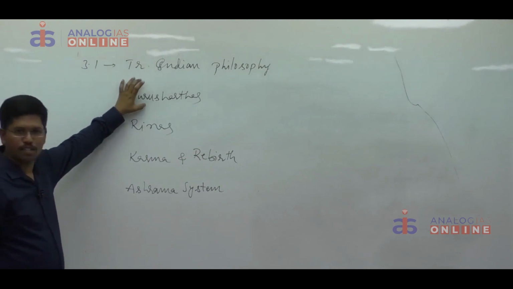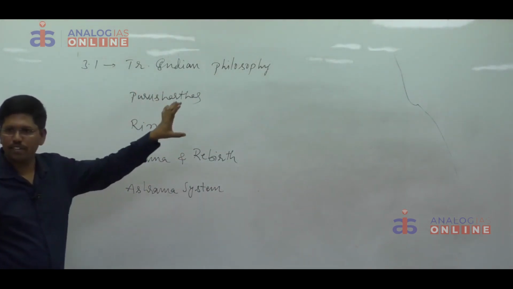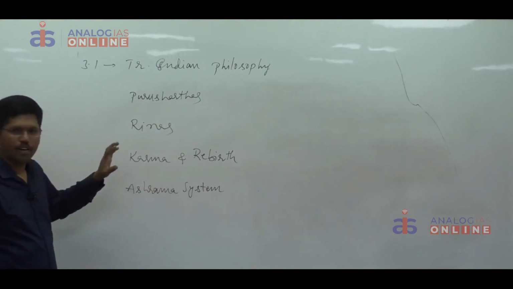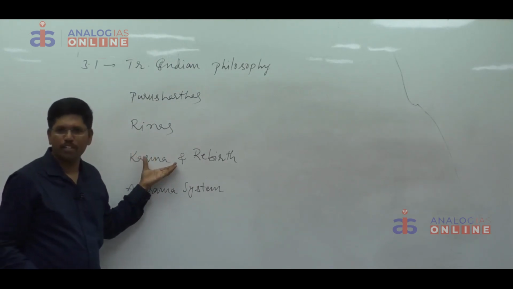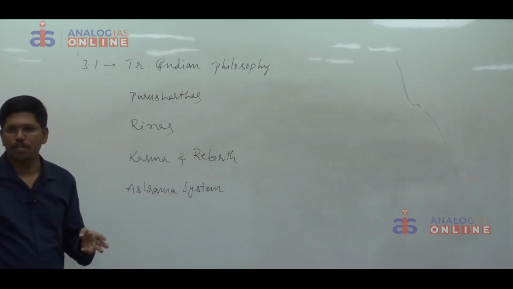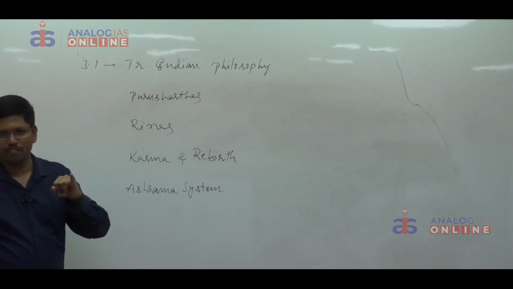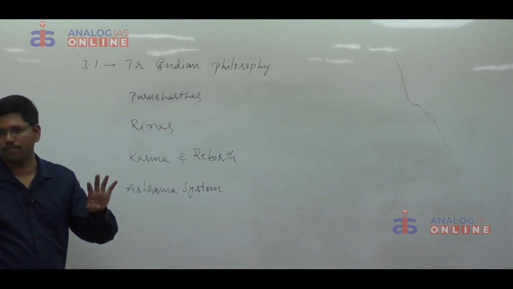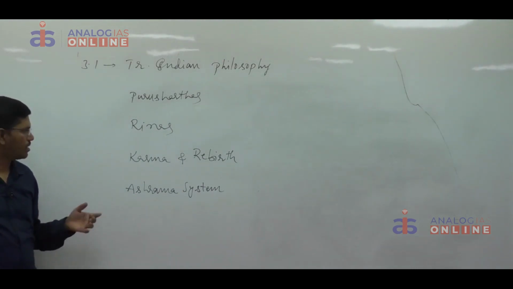Purusharthas, you have to write the definition, 4 types, and significance. Rinas, you have to write definition, 4 types, and for each type, the meaning, how to pay, and finally significance. Karma and rebirth, you have to give a brief introduction, what is meant by karma. After that, you have to explain the concept of karma and rebirth with the help of 3 pillars. What are those 3 pillars? A definite and unavoidable result, immortality of soul, and continuity of cycle. After that, significance. But depending upon the question, sometimes criticism may be asked.